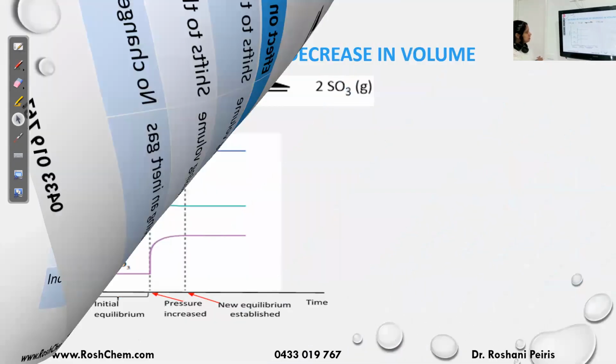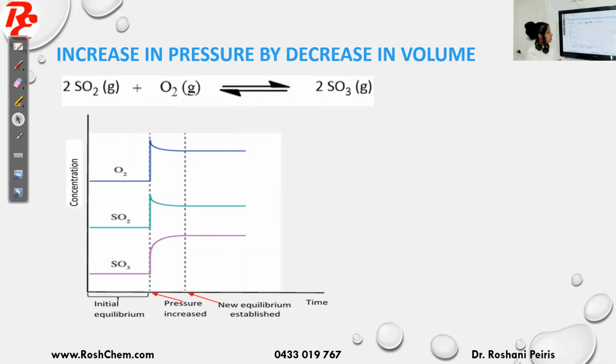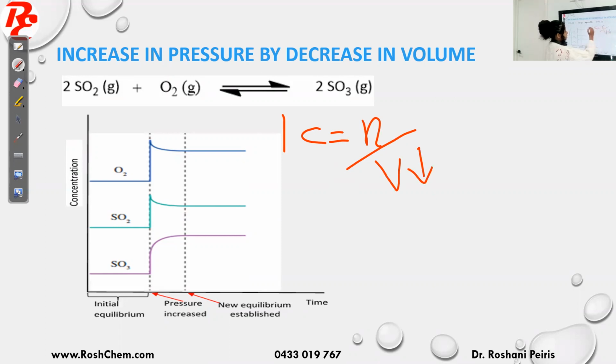Okay, so this is the concentration versus time graph for increase in pressure by decrease in volume. First we'll see what is happening to the concentration. We know the concentration equals moles over the volume, right? So if I decrease the volume, the concentration will go up.